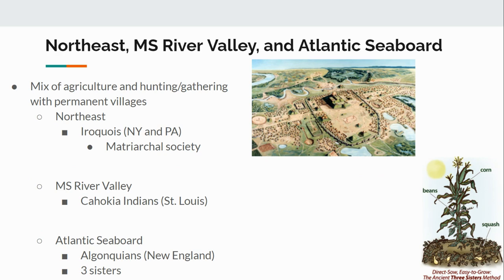All right, the third area we're going to talk about, we're going to combine some areas here: the Northeast, the Mississippi River Valley, and the Atlantic Seaboard. In these areas, the main characteristic is going to be a mix of agriculture, farming, and hunting and gathering, but with permanent villages. Again, permanent villages in these areas.